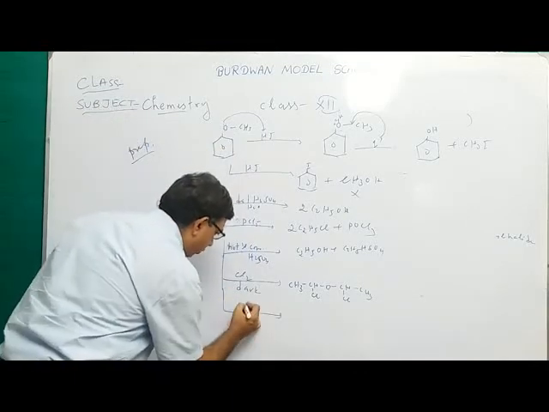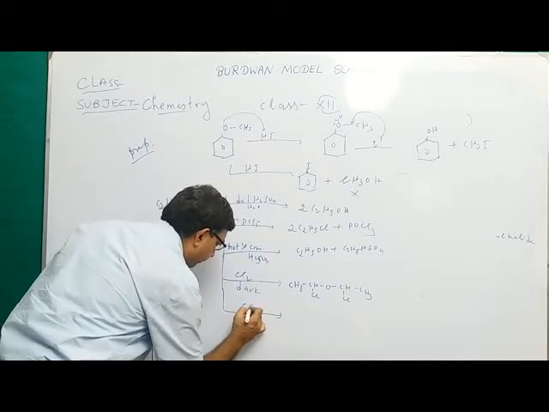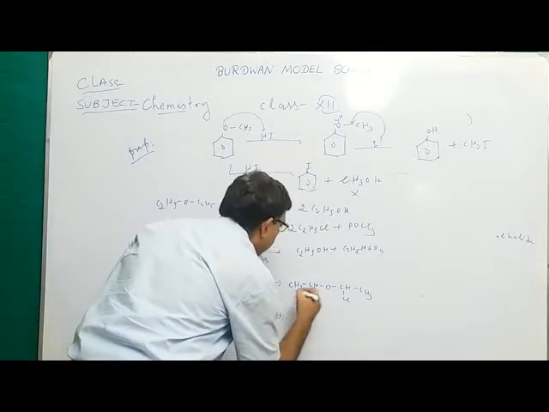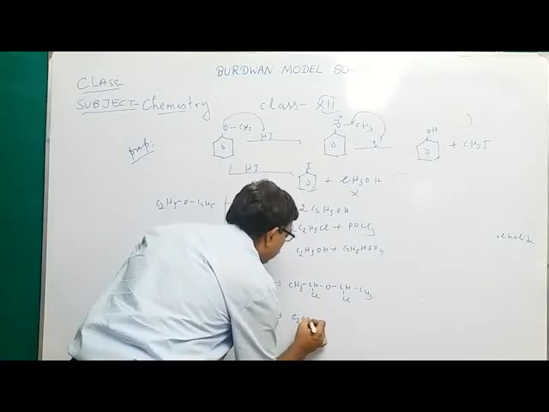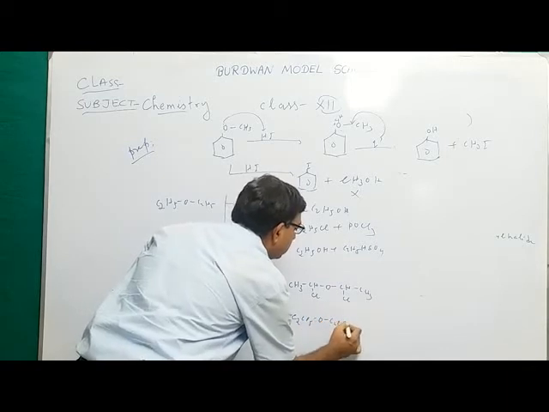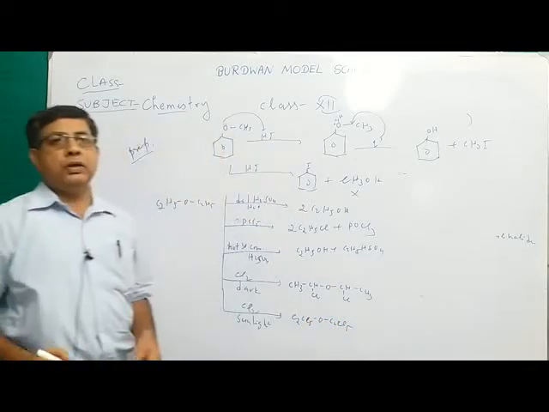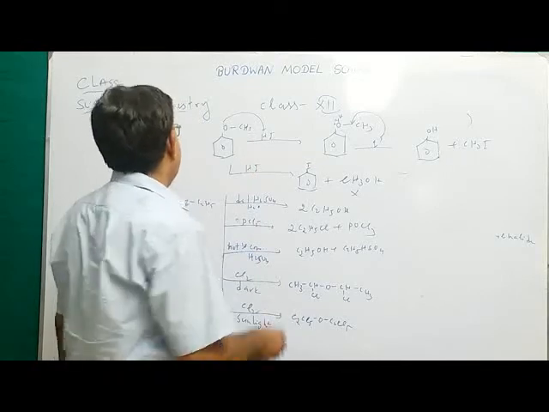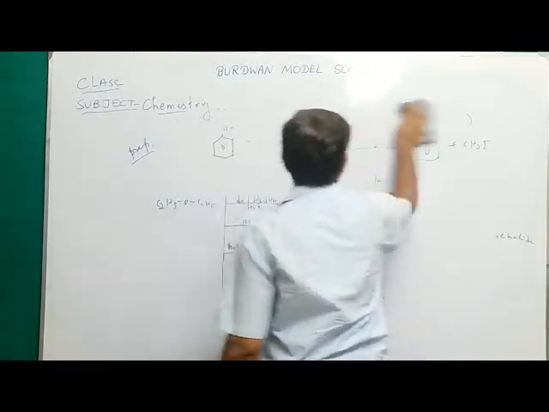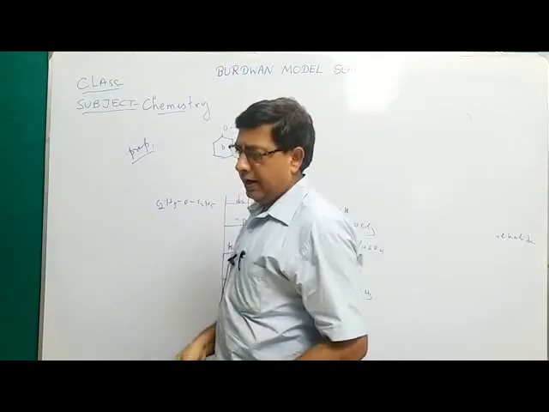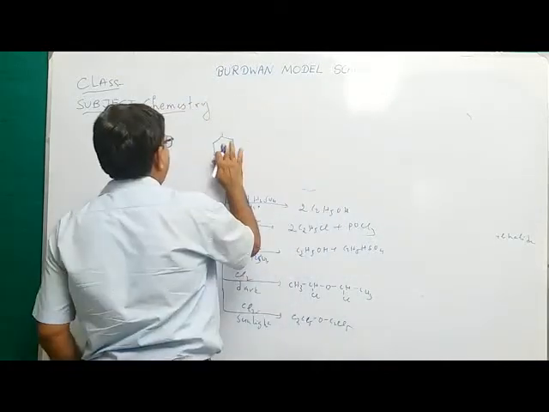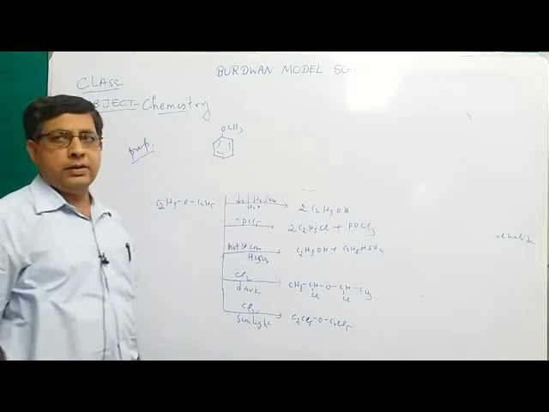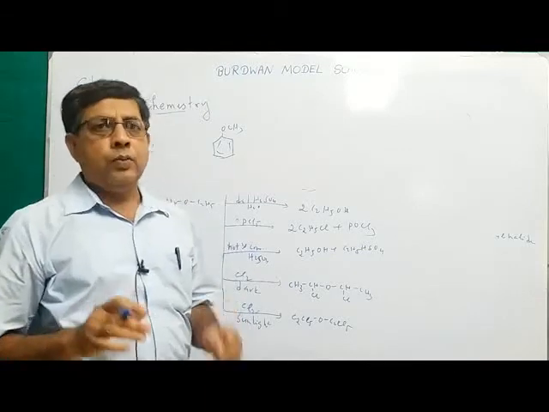But when it reacts with chlorine in the presence of sunlight, all the hydrogen atoms are replaced to form C2Cl5-O-C2Cl5. This is known as perchlorodiethyl ether. So these are some important reactions of ether. Now aryl ethers, that is anisole or phenetole, are ortho-para directing, because if you draw the resonating structures, the ortho and para positions acquire partial negative charge. So the OCH3 group is an ortho-para directing group.